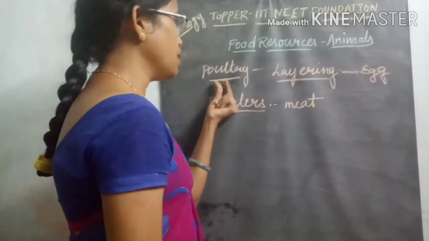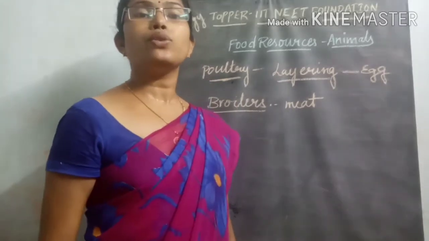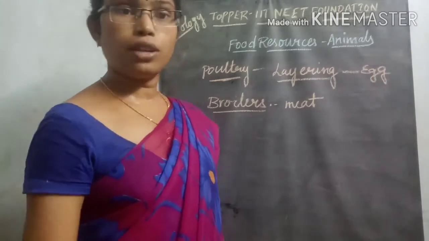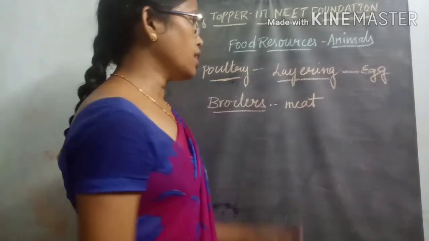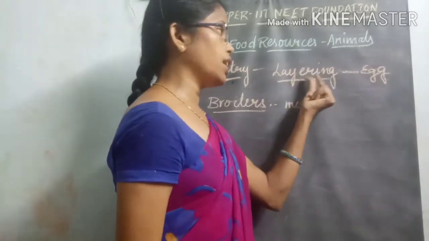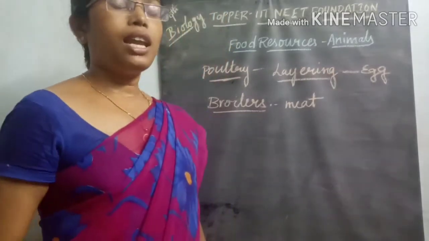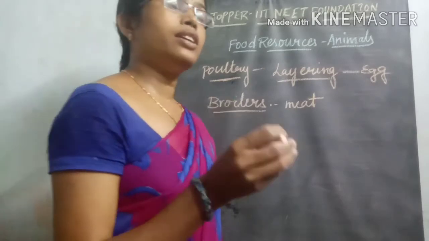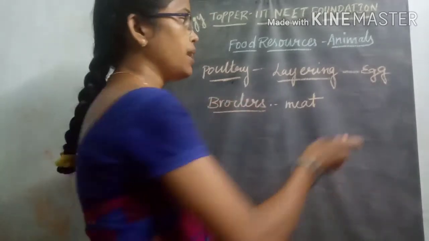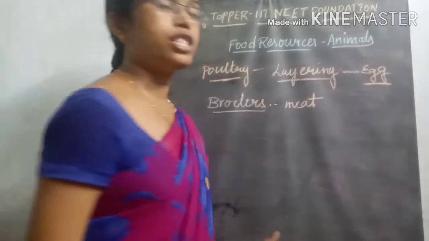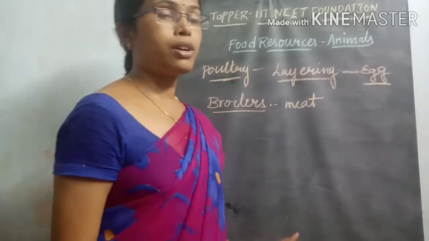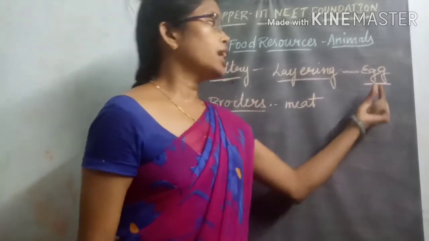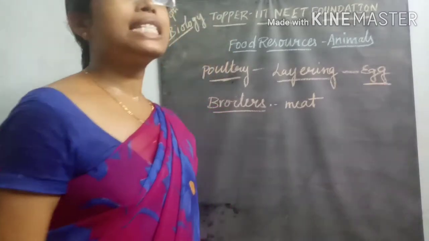In poultry, we use the fowls for different purposes. One of the varieties is called the layering variety. The layering variety is mainly used for egg production. That process is called the layering process. The organisms which are mainly used for egg production are called layers.